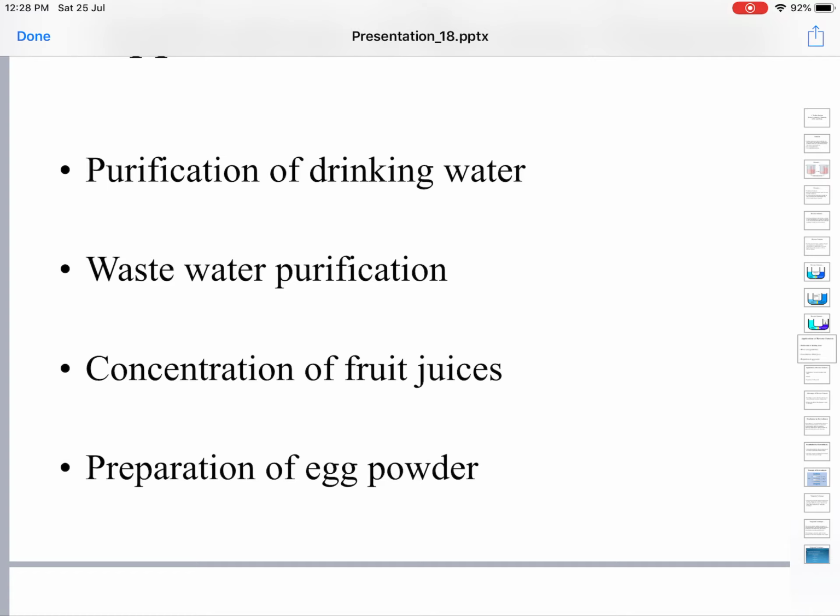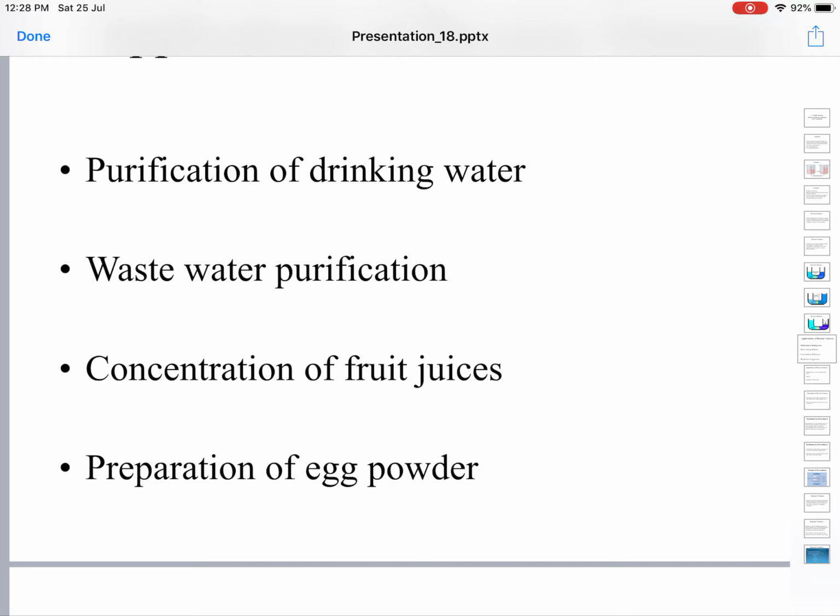It is also used in wastewater purification and sewage water treatment. It is also used for concentration of fruit juices.